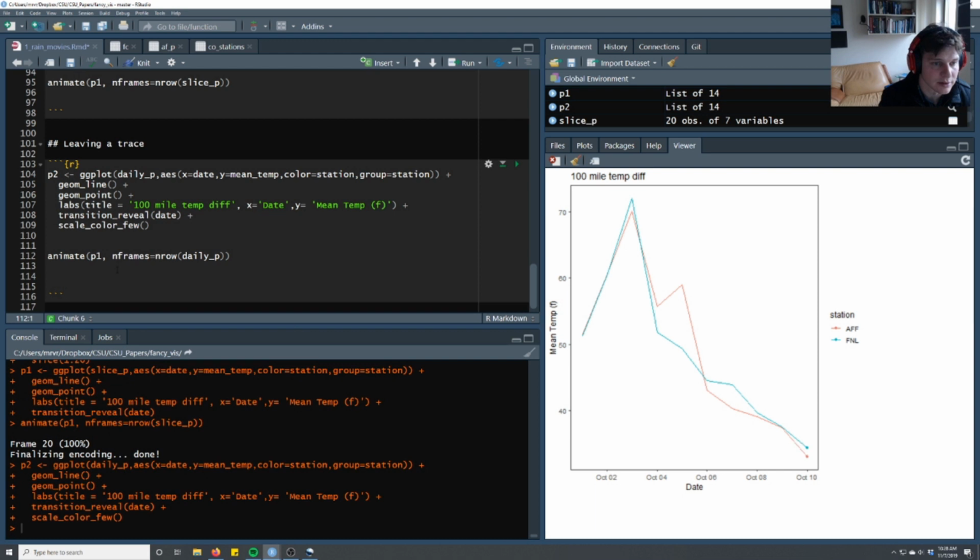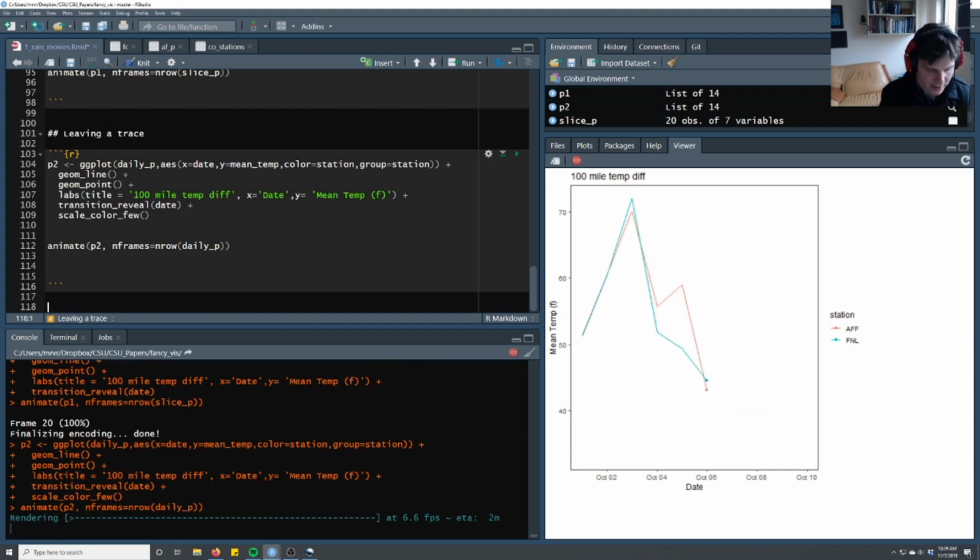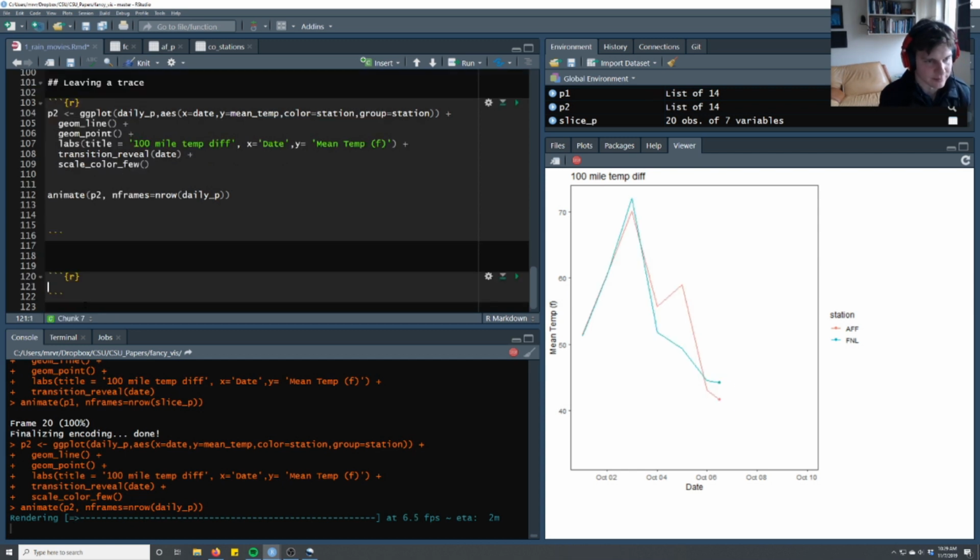We're going to do P2, and then we'll do animate P2. And in row, we put daily P there, we put daily P there. So this should generate about 350 plots. And it'll take a long time because there's a lot of them. Great. Okay, so that's a basic animation.